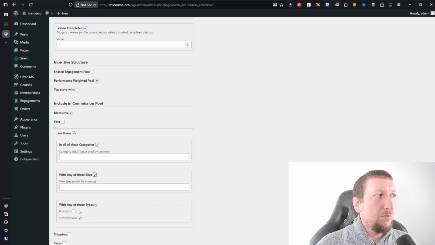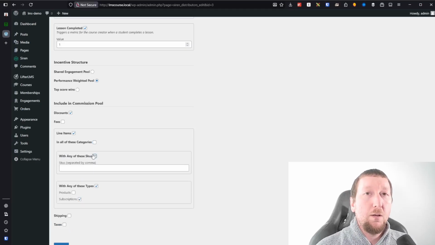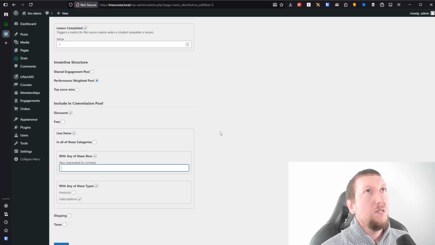Let's say, for example, you only wanted to pool up money related to a specific product. Maybe you're selling shorts in some kind of late fall transaction, where the person who sold the most shorts in the month of September is going to get a 25% share of a bonus or something like that. You could enter shorts, or whatever the name of the SKU is here, and it will only account for the shorts in that setup.